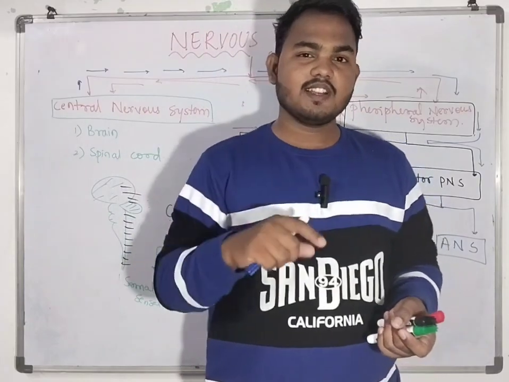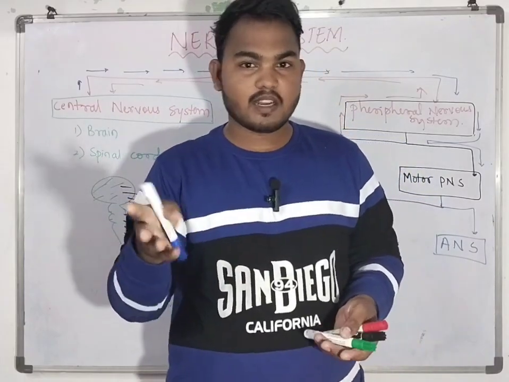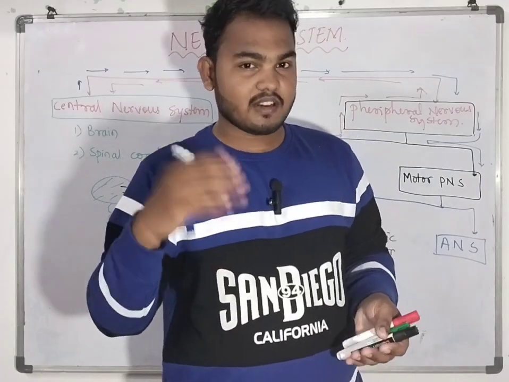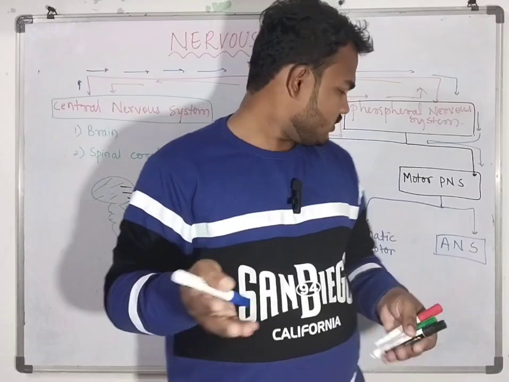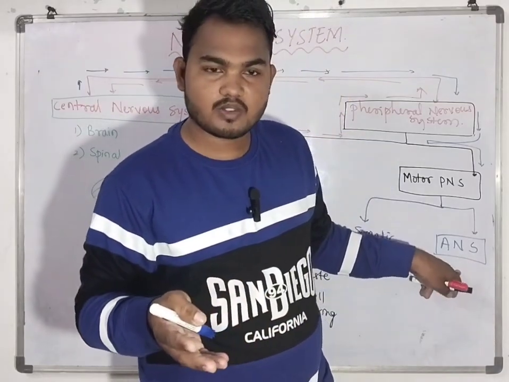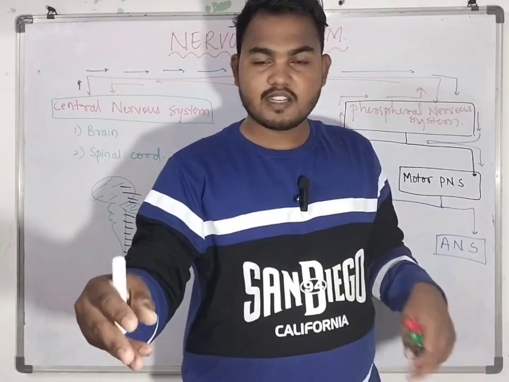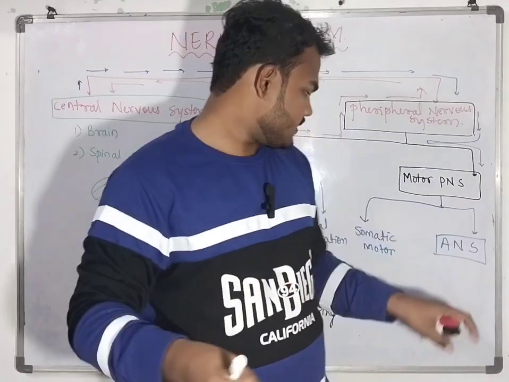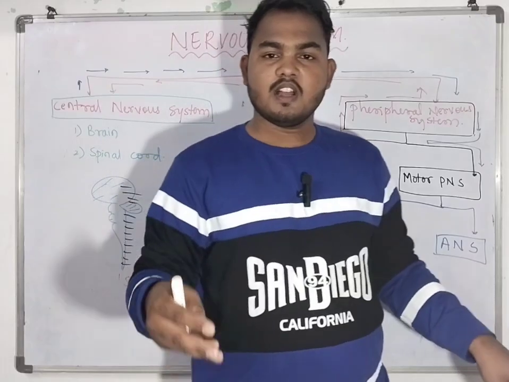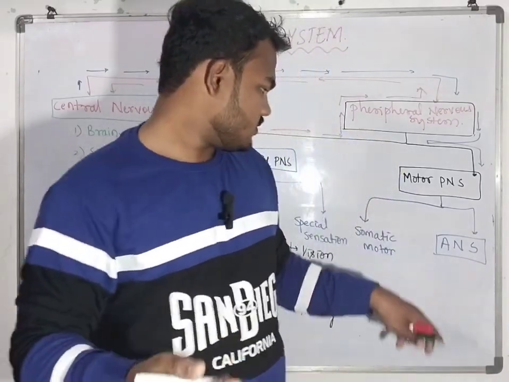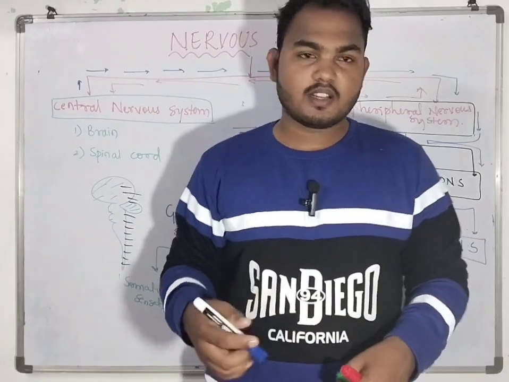There is peristaltic movement, and digestion and absorption occur in the stomach. It is not in our control, it is involuntary. Now this comes under the autonomic nervous system. Somatic motor involves the muscles and is under our control, whereas in the autonomic nervous system we can't control that.